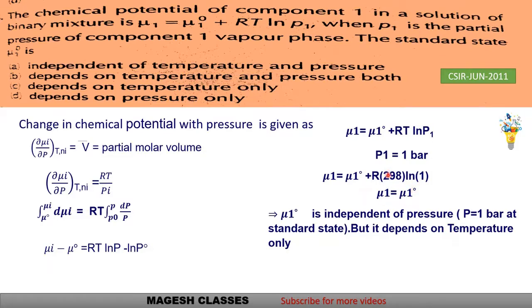In the case of the chemical potential of the first component, it depends upon both pressure and temperature, but the standard state depends only on the temperature. So what is your answer? The answer is that it depends upon the temperature only.